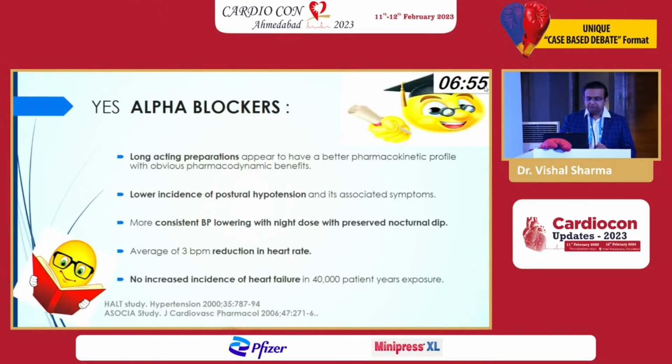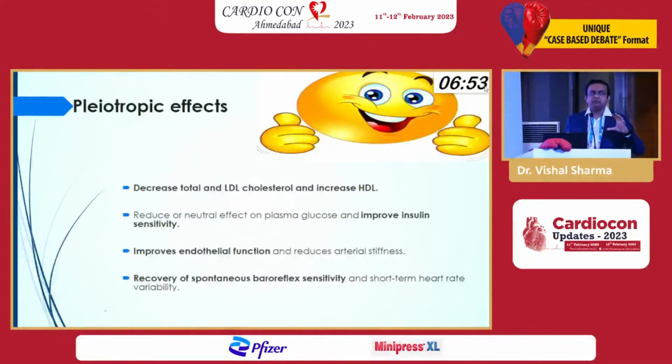Also, there are very potent beneficial pleiotropic effects of alpha blockers, which are not seen with other second-line and third-line antihypertensive agents. This includes a favorable metabolic and dyslipidemic profile. It decreases total and LDL cholesterol and increases HDL. Also, there is improved insulin sensitivity, improved endothelial function, and recovery of spontaneous reflex sensitivity.